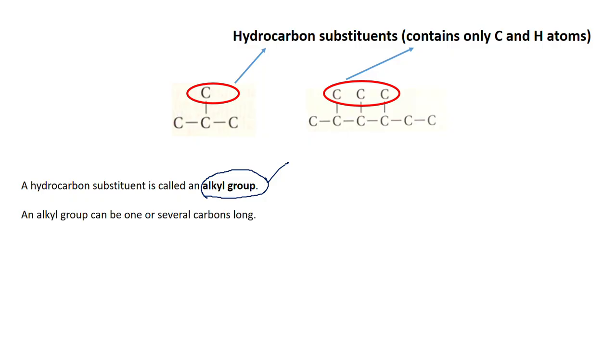An alkyl group can be a single carbon atom or it can have several carbon atoms. In this particular case, it is shown that there is only a single carbon atom. You can also have alkyl groups that have several carbon atoms attached to them. Just like, for example, in this propane case, I can extend the chain like this. This can also be a substituent group.